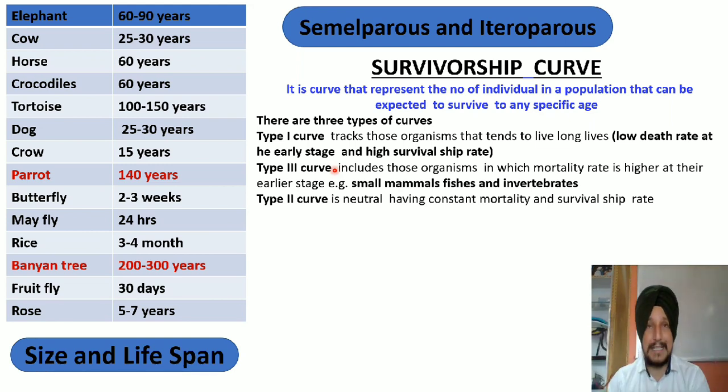Type first curve includes all those categories of organisms. You have to remember this point. इस कर्व में उन सब एनिमल को प्लेस किया जाता है which have low death rate in their early stage and have high survivorship rate. मैंने दो चीजें बताई हैं. You have to remember these two things.